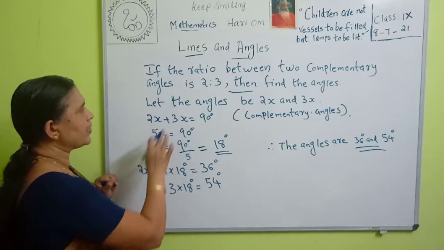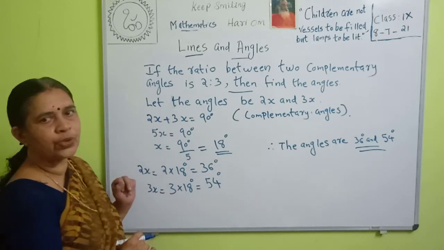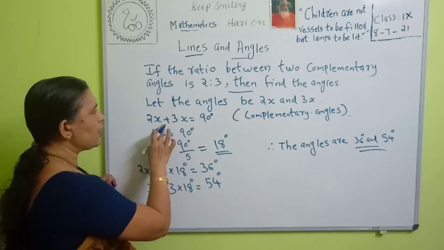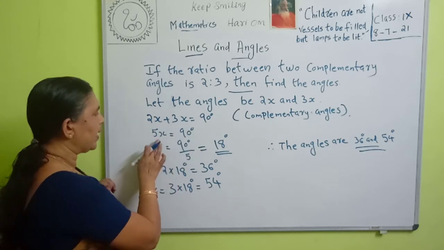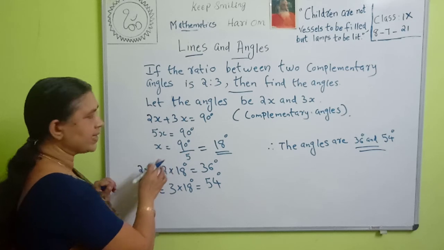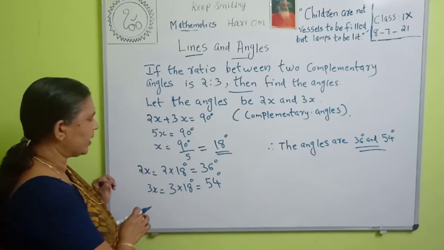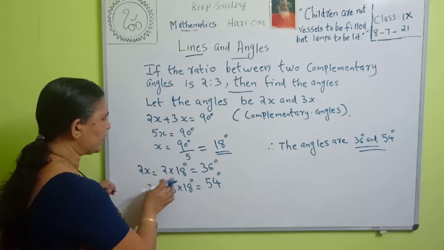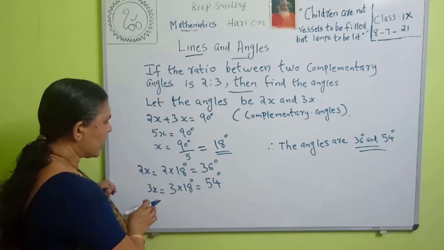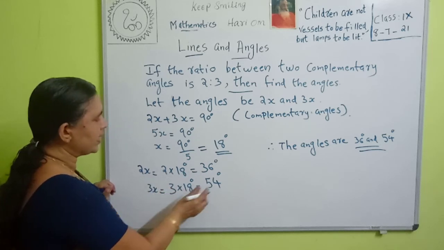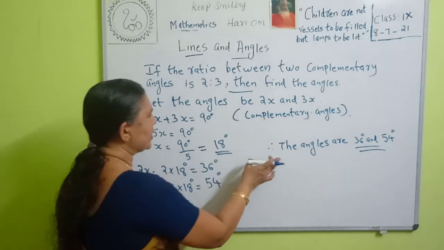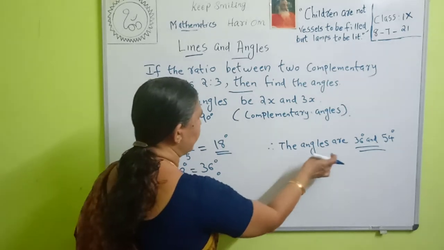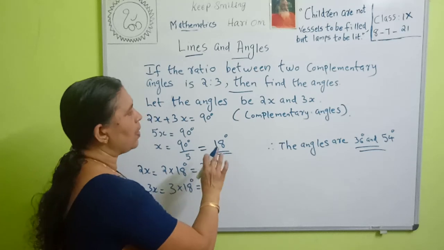So, if the ratio between two complementary angles is 2:3, we take the angles as 2x and 3x. Therefore, 2x plus 3x is equal to 90 degree. That is 5x is equal to 90. Then what is x? x is equal to 18 degree. Therefore, 2x is equal to 2 into 18 degree, that is 36 degree. And 3x is equal to 3 into 18 degree, that is 54 degree. Therefore, the angles are 36 degree and 54 degree. The sum is equal to 90 degree. So, they are complementary angles.